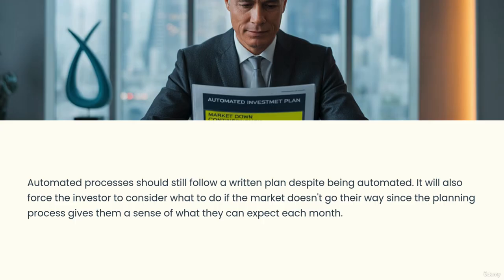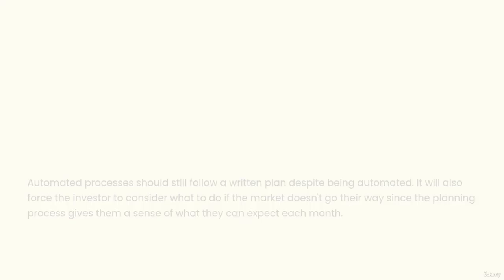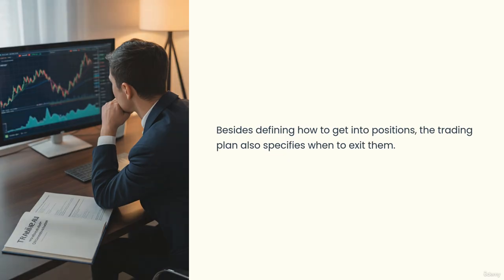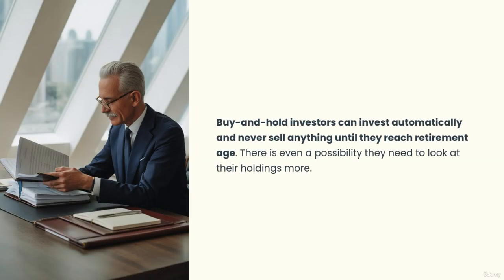It will also force the investor to consider what to do if the market doesn't go their way, since the planning process gives them a sense of what they can expect each month. Besides defining how to get into positions, the trading plan also specifies when to exit them. Buy and hold investors can invest automatically and never sell anything until they reach retirement age. There is even a possibility they need to look at their holdings more.